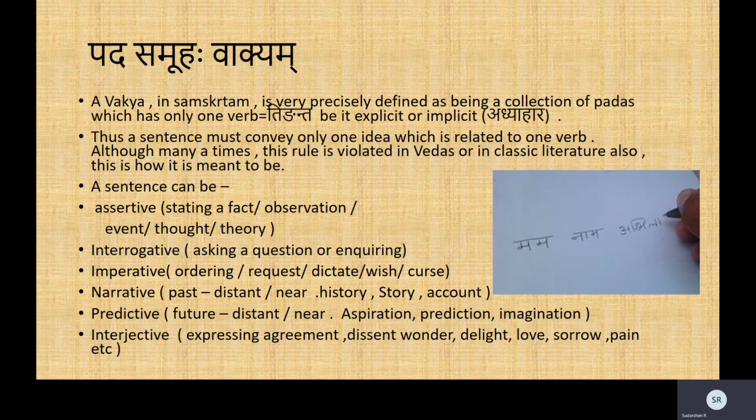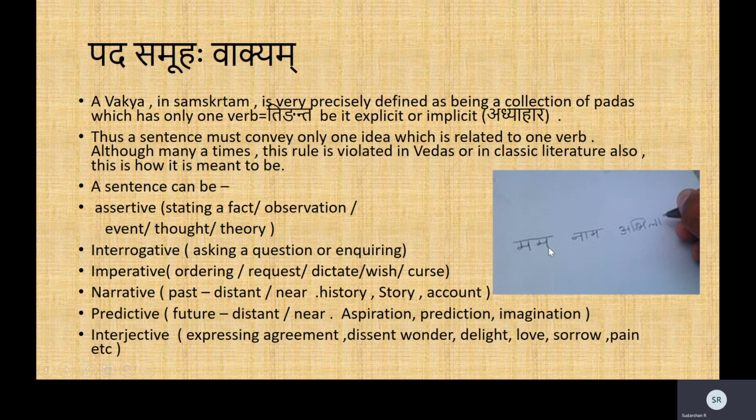For example, in the picture here, we see Mama Nama Abhilashaha. Now where is the verb here? Mama, Nama, Abhilashaha: all three seem to be nouns. So where is the verb? See the definition here: the vakyam should be a collection of padas, which it is, but it should have one verb. There seemingly is not a verb, but it can be implicit, it can be an adhyahara.